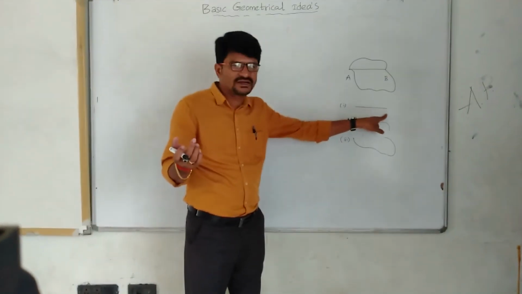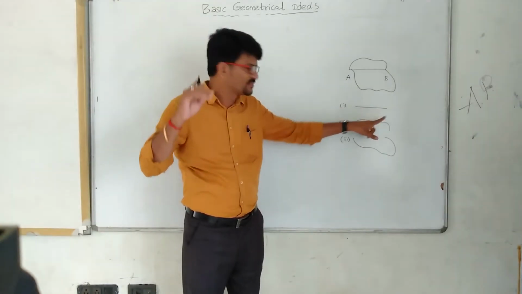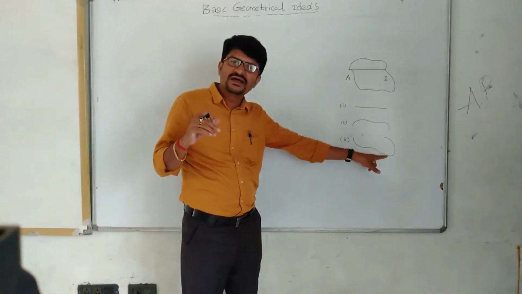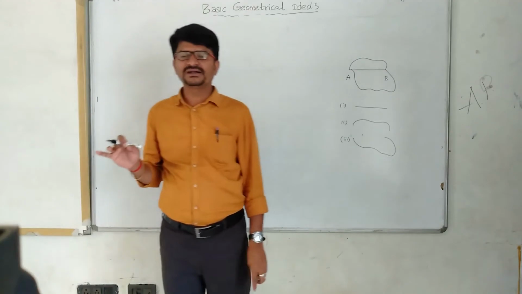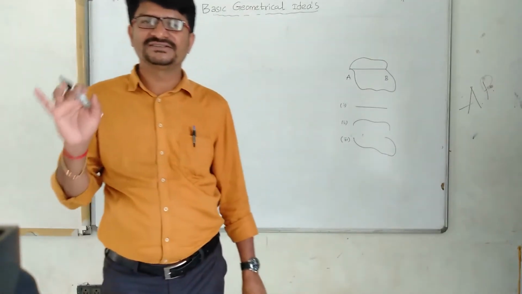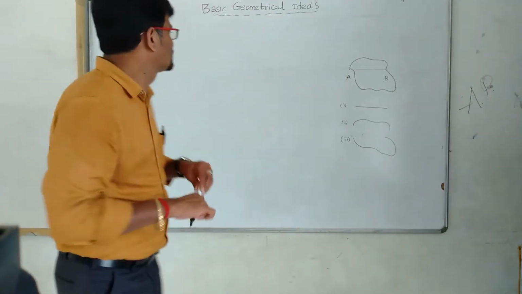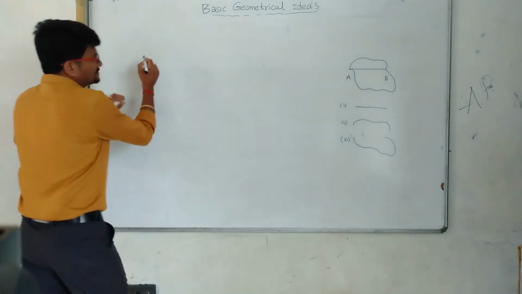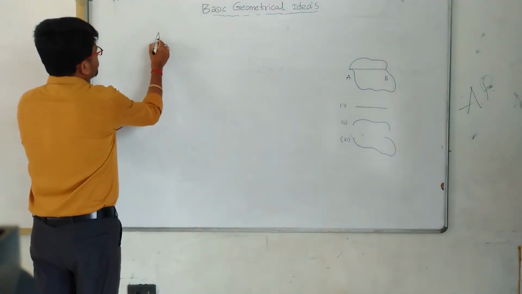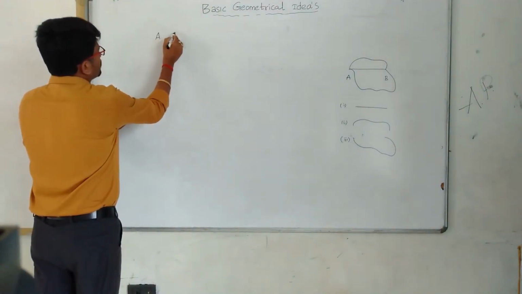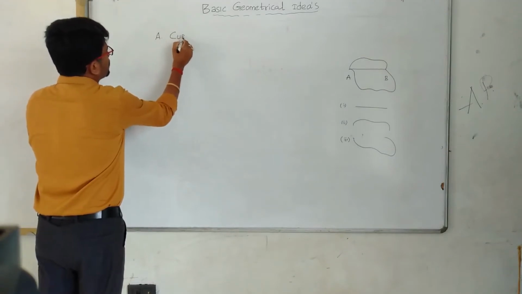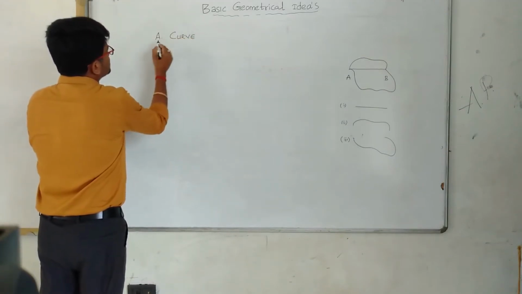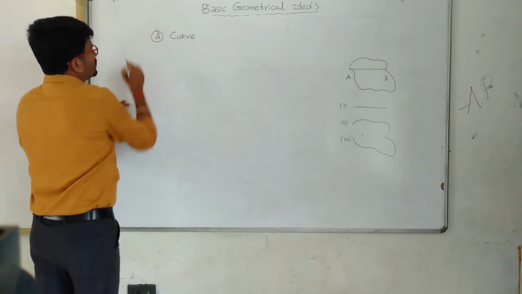This one you can call a straight line, but these are nothing but curves. So today the first concept is curve. What is it? Curve.